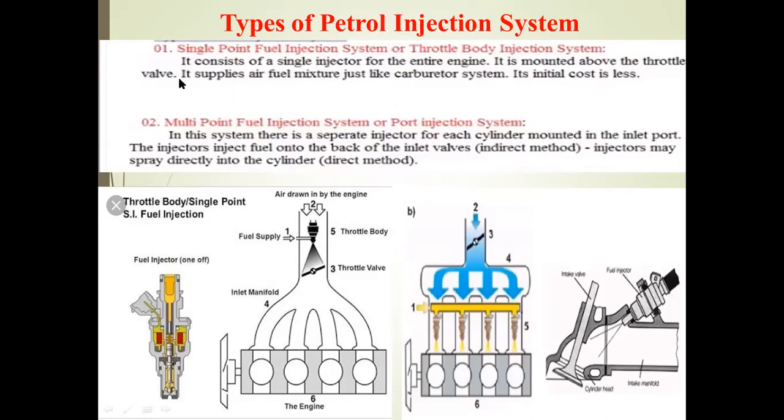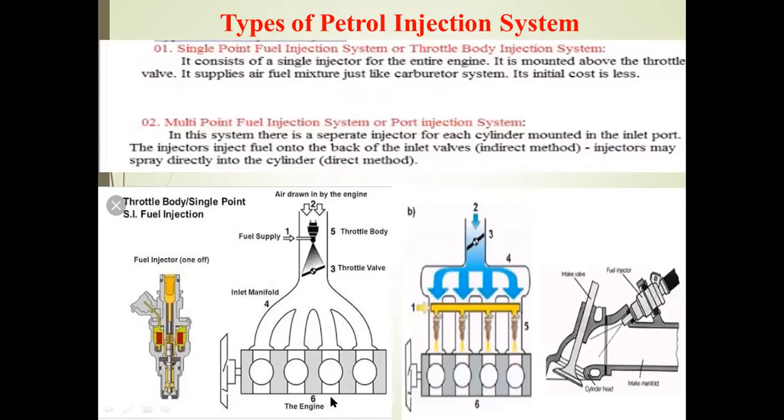that is, the single point fuel injection system or throttle body injection system. It consists of a single injector for the entire engine. It is mounted above the throttle valve. It supplies the air fuel mixture just like the carburetor system. Its initial cost is very low. So first we will discuss the throttle body injection system or single point fuel injection system.